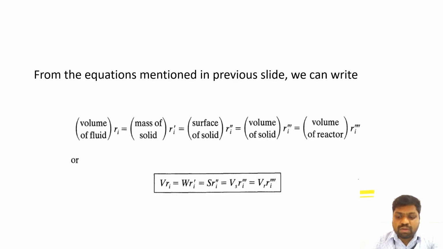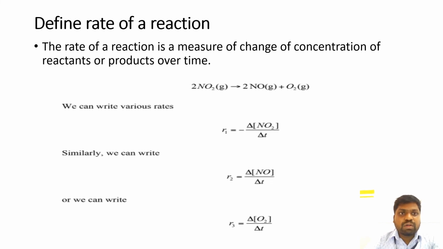From these equations, whether volume of fluid or mass of the solids is taken, all are the same at every condition. The reaction rates are the same. So, what is the rate of reaction? The rate of reaction is a measure of the change of concentration of reactant or product over time at a particular time.